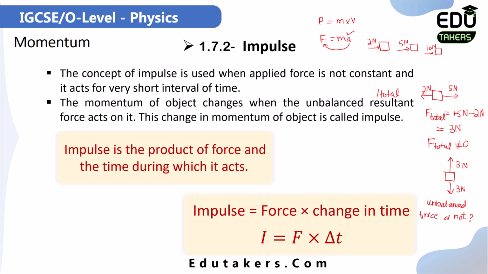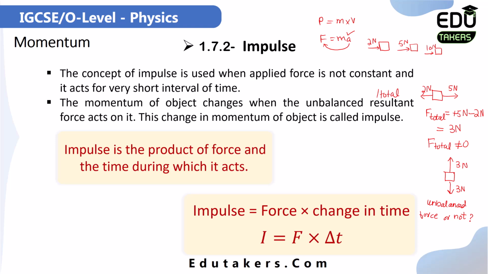Find out the total force acting on this object and tell whether these forces are unbalanced or not. So at the end, how can we define the impulse? Impulse is basically the product of the force, because at the start we learned that impulse is applied when the applied force is not constant and acts for a very short interval of time. So I can simply say that the impulse is the product of the force and the time during which the force acts on the object.